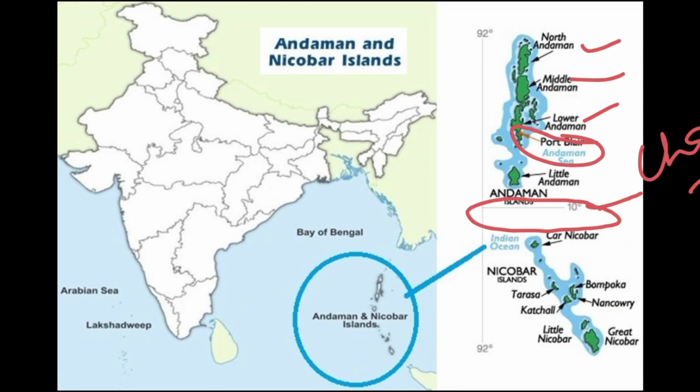Then Andaman and Nicobar. Then here Car Nicobar, and even Nakovary and Great Nicobar, Little Nicobar, even Kotali, even a number of portions which are actually divided, but which is not even necessary to discuss. But as I thought that I should discuss with you, so I discussed this topic. But more than this, what is important actually is their formation.